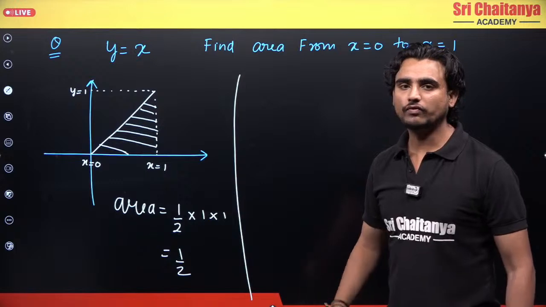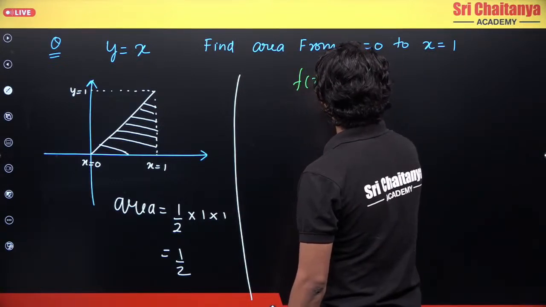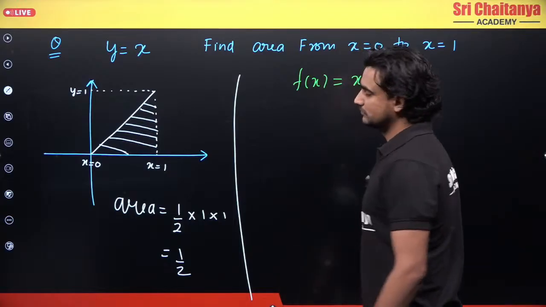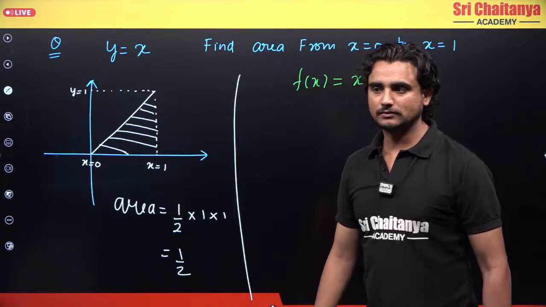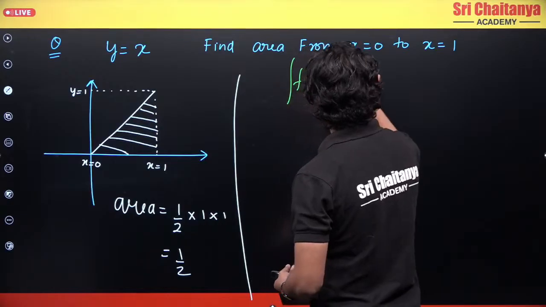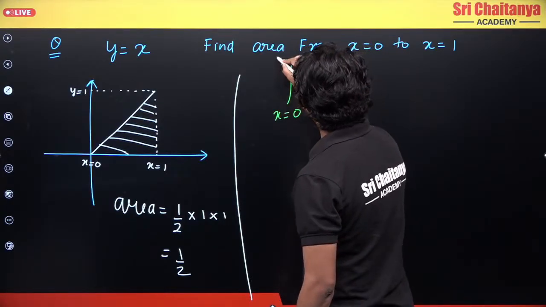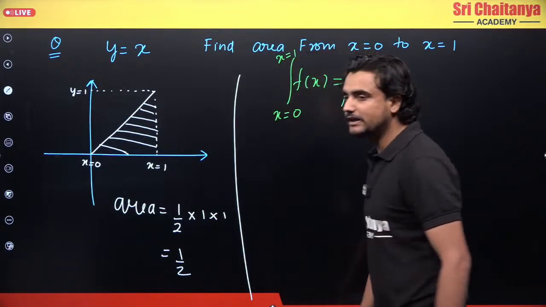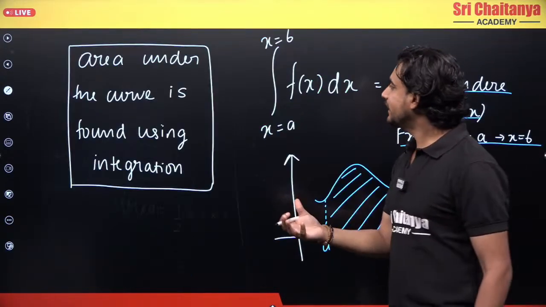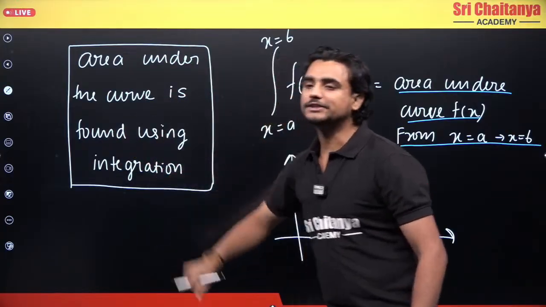If I want to find it using integration, what is the function? My function f of x is equal to x. I want to integrate this function from x equals 0 to x equals 1. Why? Because the area under the curve is found using integration.